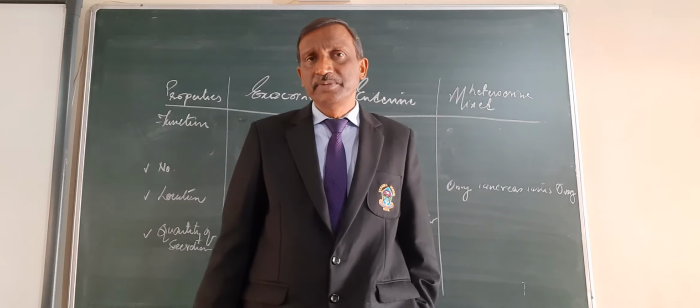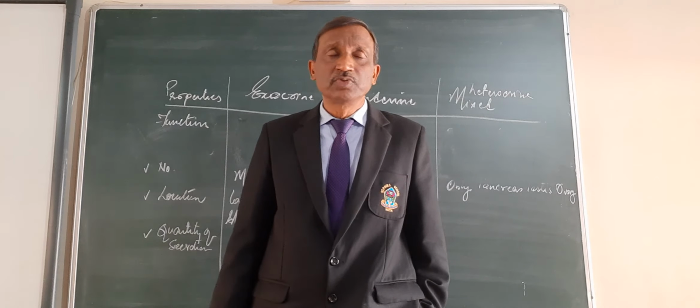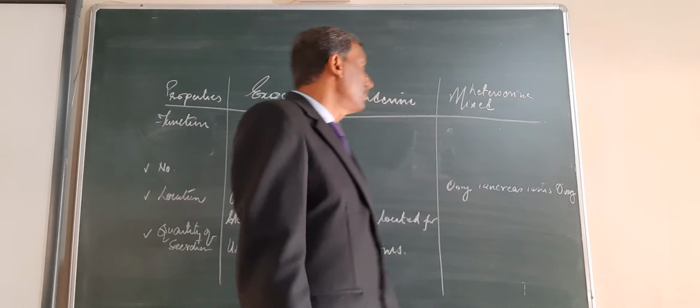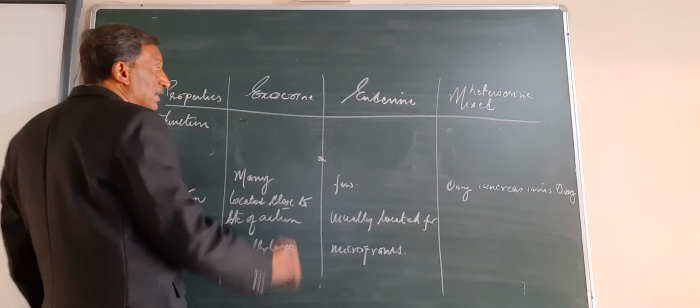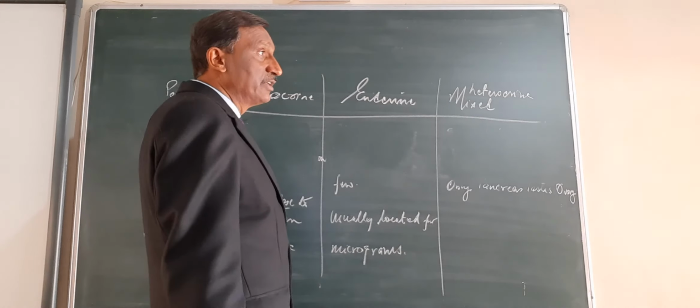Sebaceous gland secretes oil and keeps the skin smooth. All of these are exocrine glands, and their functions are different.